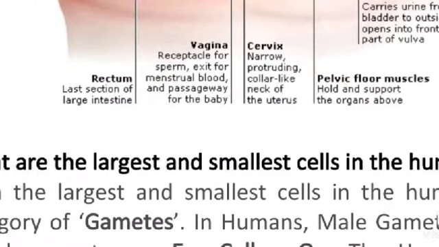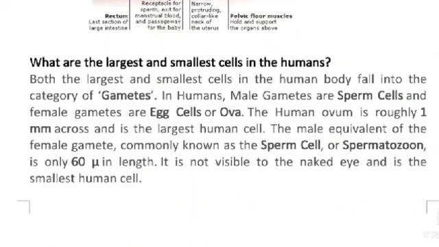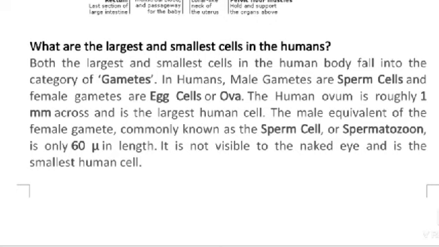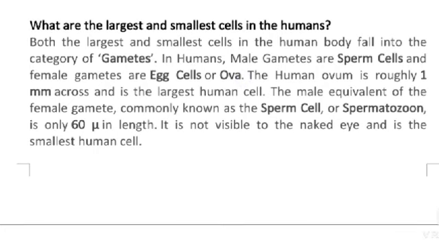What are the largest and smallest cells in humans? Both the largest and smallest cells in the human body fall into the category of gametes. In humans, male gametes are sperm cells and female gametes are egg cells, or ova.